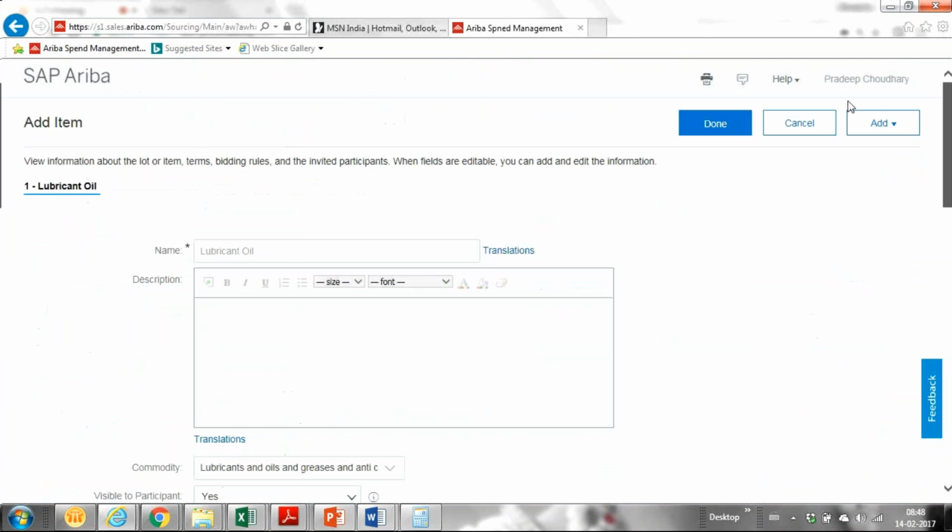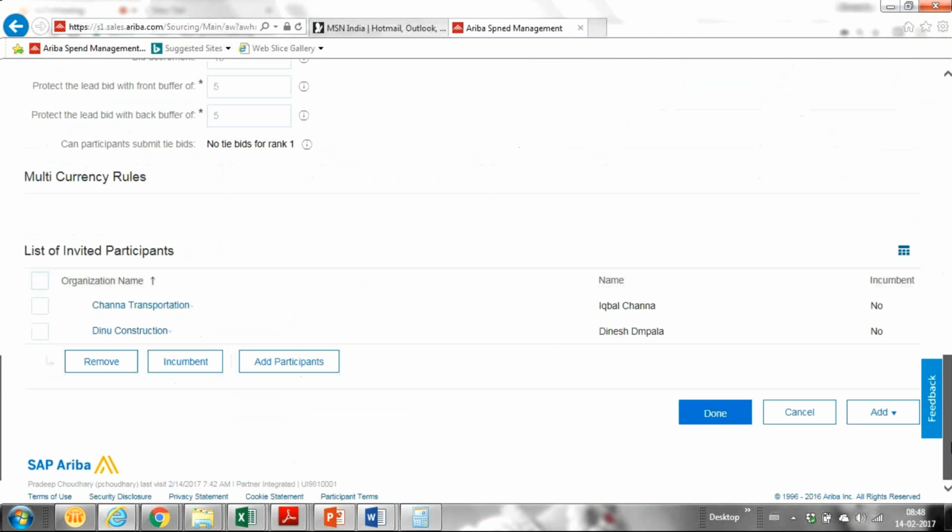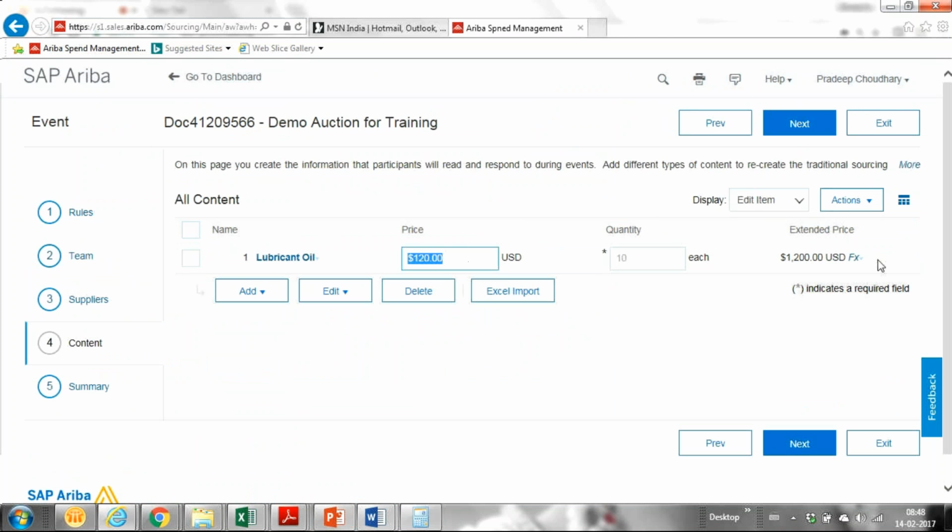Now let me update this. See the extended price over here, right? Once I have done it, it will calculate the extended price and show it on the content term. Here you can see, right? It's just a formula to show the supplier that the quantity is 10 and my ceiling price is 120. So 120 into 10, it's showing 1200 USD. As I selected USD as my currency, it's showing in USD.